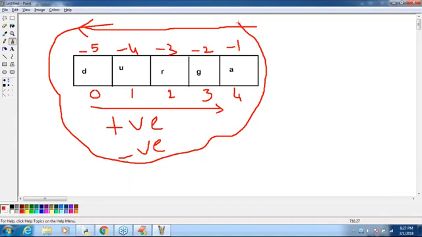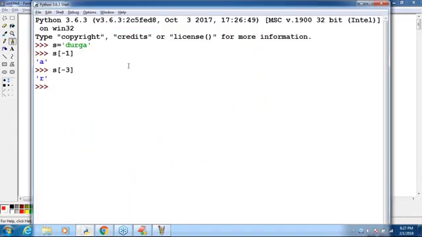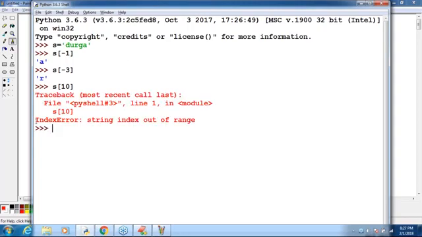Remember the example I showed. Suppose you are accessing with an out of range index, say S of 10. In an array, the 10 index is not there. Don't say string index out of bounds exception, because this is Python. Simply, S of 10 immediately gives you an index error: string index out of range.